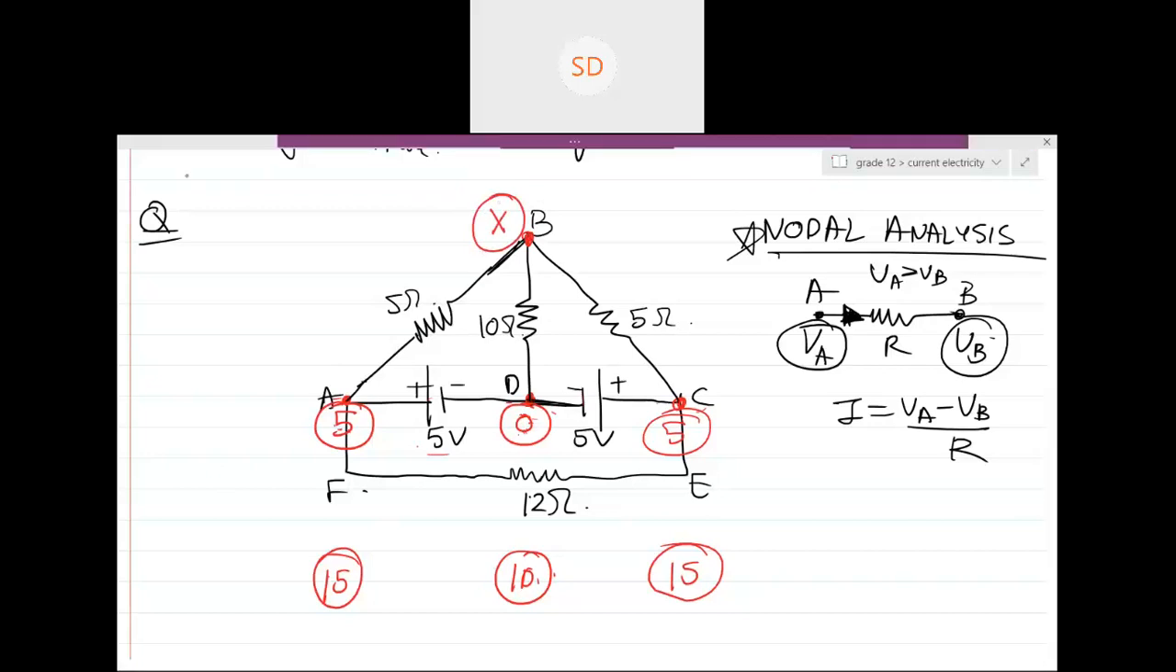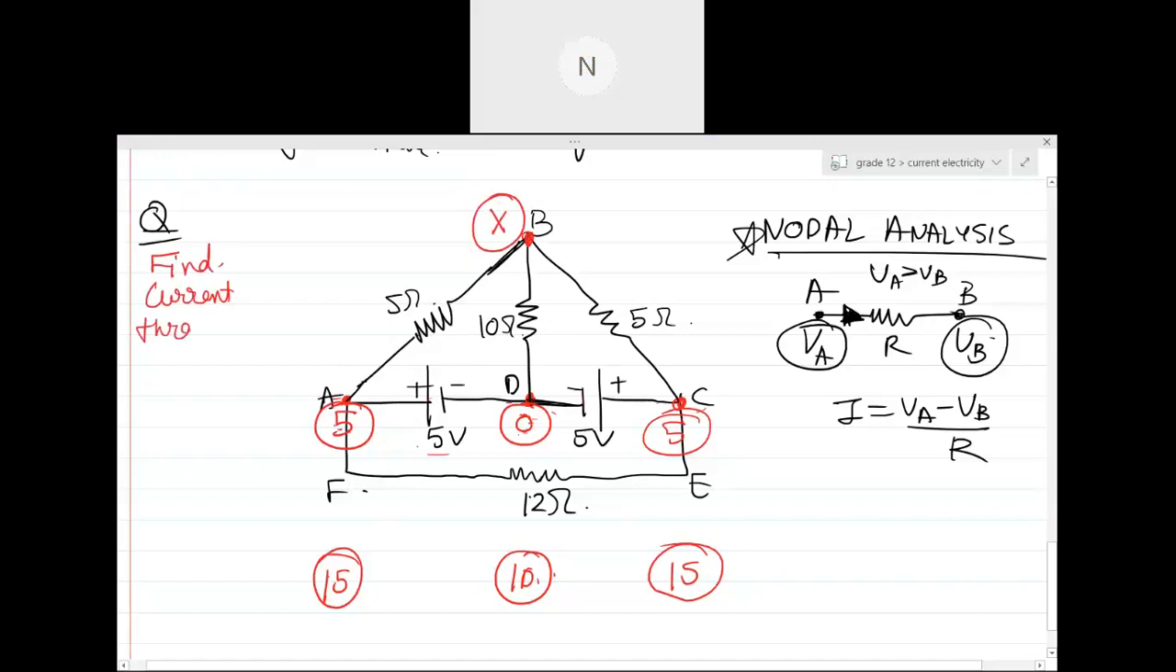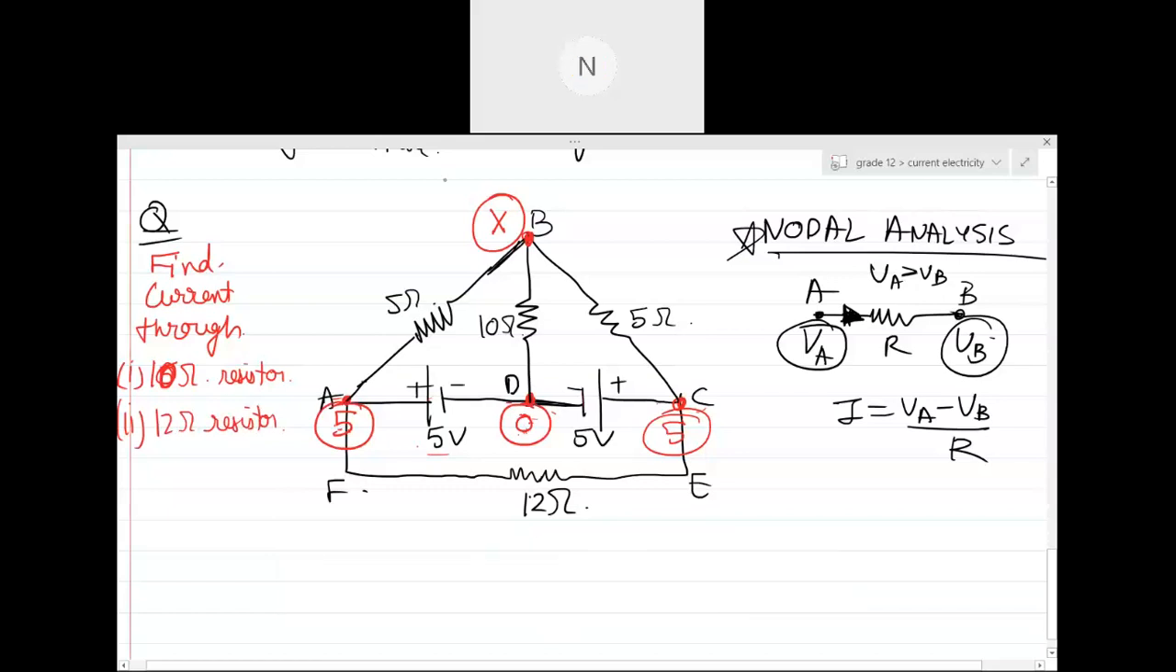Okay? The question is to find the current through the 5 ohm resistors, the 10 ohm resistor, and the second 5 ohm resistor. This is the question given to you and you are solving it using nodal analysis. So now see guys, how many variables do you have? Only one, right? And by Kirchhoff's current law, I told you how we will use it.